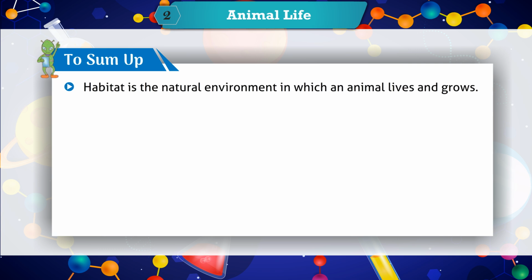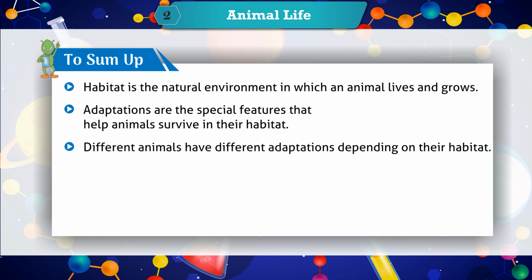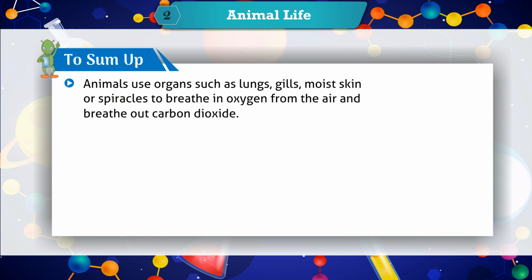To sum up, habitat is the natural environment in which an animal lives and grows. Adaptations are the special features that help animals survive in their habitat. Different animals have different adaptations depending on their habitat. Based on their eating habits, animals can be classified as herbivores, carnivores, and omnivores.